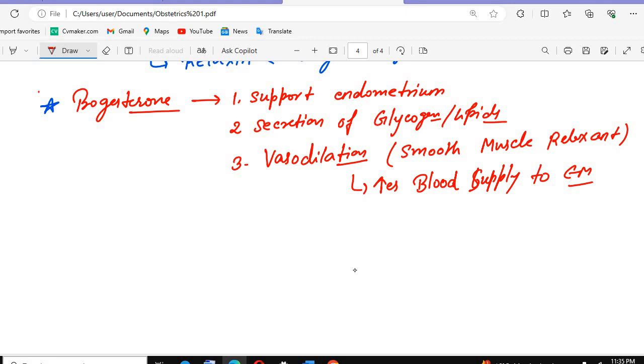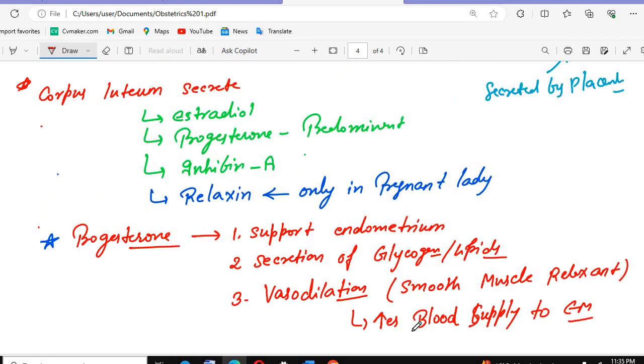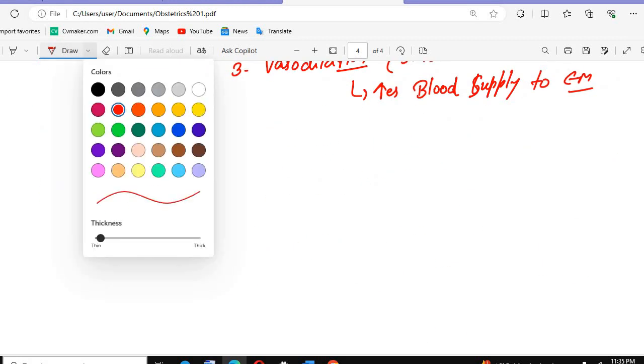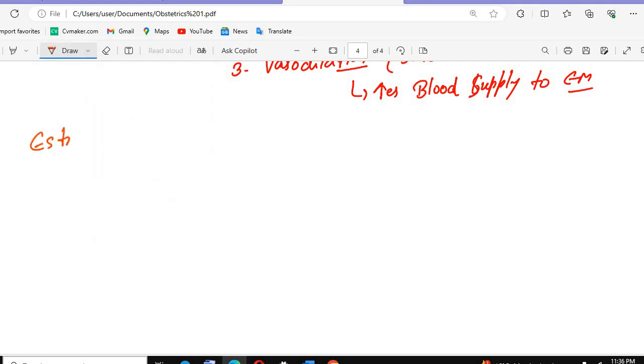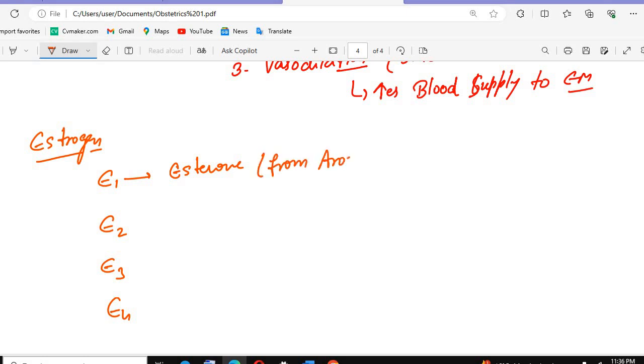Anything remaining in this? Okay, so I was telling you the names of estrogen as well. So remember the estrogens also. When we talk about the estrogens, mainly we have four hormones: E1, E2, E3, and E4. What is E1? That is estrone. You can remember it like that. Estrone. So how will it be formed? From aromatization. Which enzyme? That is the aromatase enzyme.